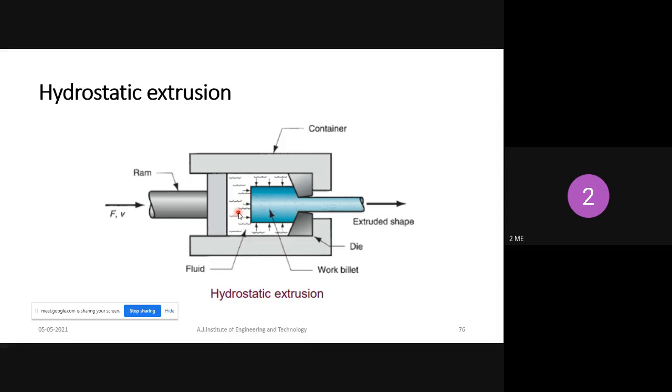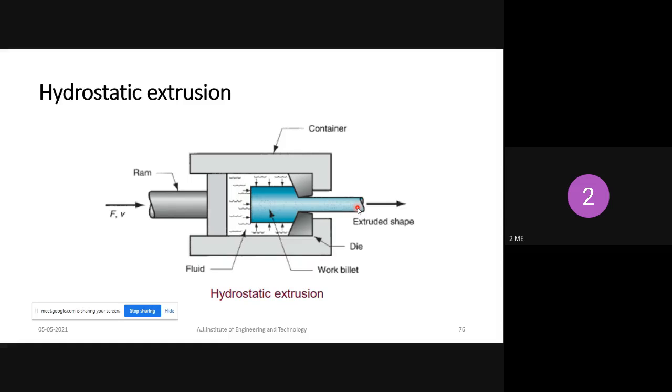With air, less pressure is applied to the billet, so squeezing is not fully possible and the extruded shape is not formed correctly. With the liquid, the pressure applied by the ram is directly applied to the billet. Because of that, the metal will be squeezed outside, and the required shape of the extruded part you will get. This process is called the hydrostatic extrusion process.